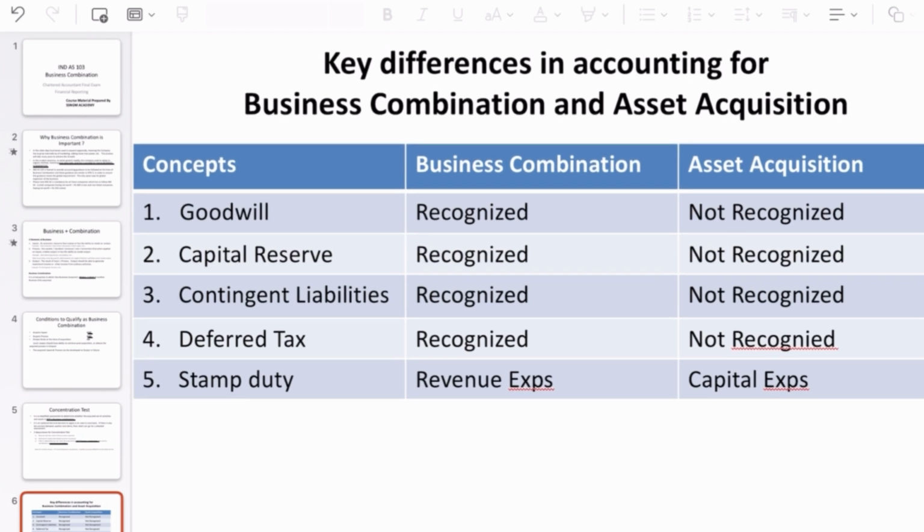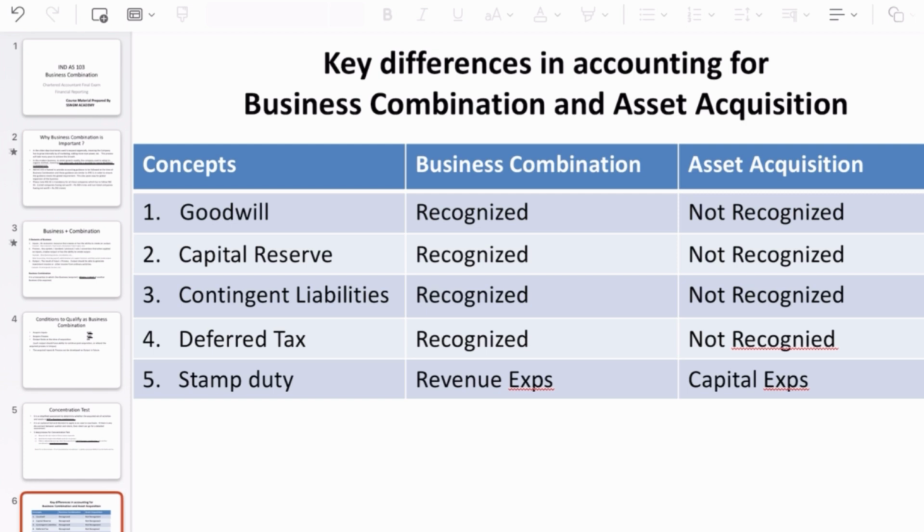So here if you see in case of goodwill, you must be knowing what is goodwill. So goodwill is if you pay more than the fair value of assets acquired, then it's a goodwill. And in terms of business combination we have to recognize the goodwill because whatever we pay to acquire the assets, it should be fully accounted for.